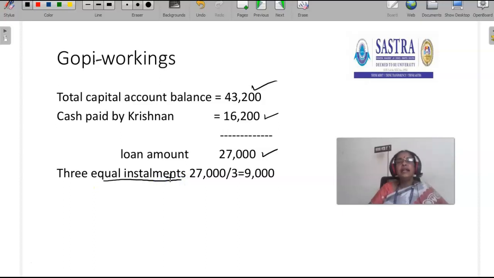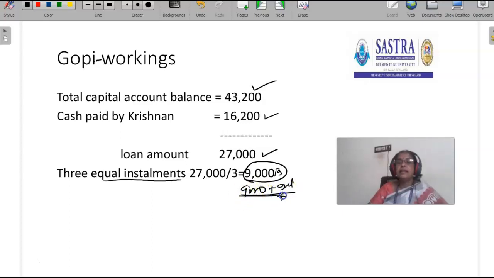settle the loan amount in 3 equal installments, so it should be divided by 3. So each installment amount is 9,000 rupees. Every year they have to pay 9,000 rupees with interest.